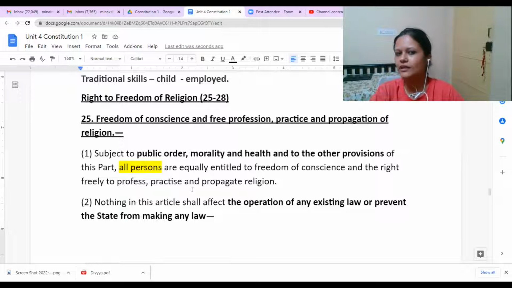So all are having this freedom. Everyone would celebrate their own festivals in their own ways. Gatherings and prayers, however they want to celebrate, it is allowed. That itself indicates that all persons are equally free to practice, profess, propagate their religion.